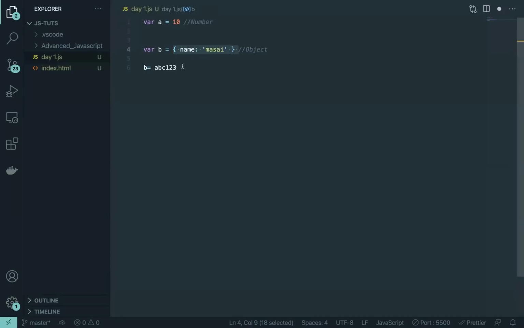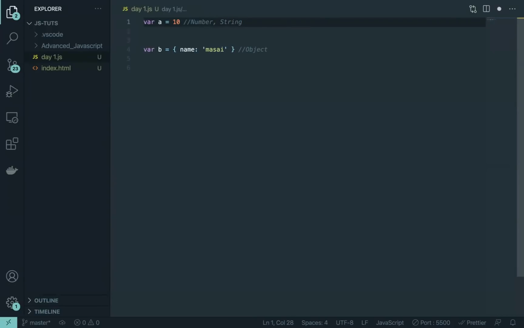It is a wire which is pointing to a value. It is not holding that actual value, it is just pointing to the value. In primitive data types it directly points to the value, and here this wire of the variable points to the address of that value. So that's one difference between non-primitive and primitive.